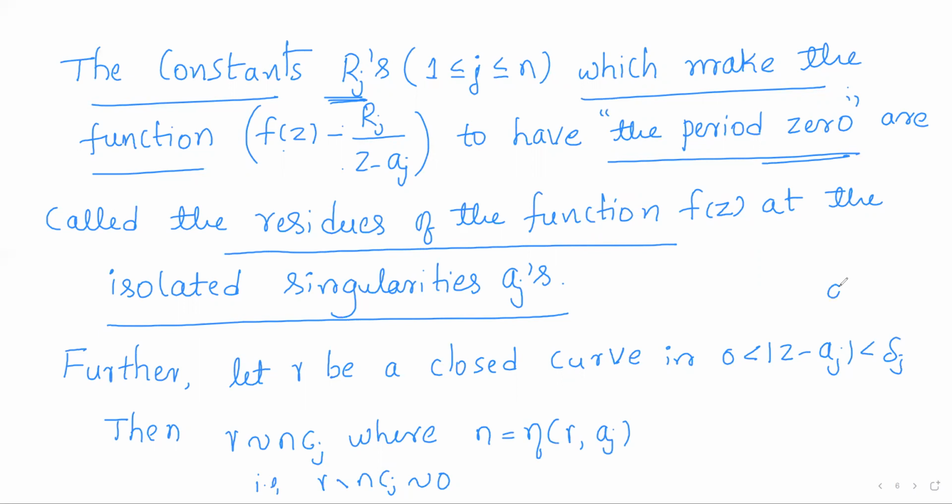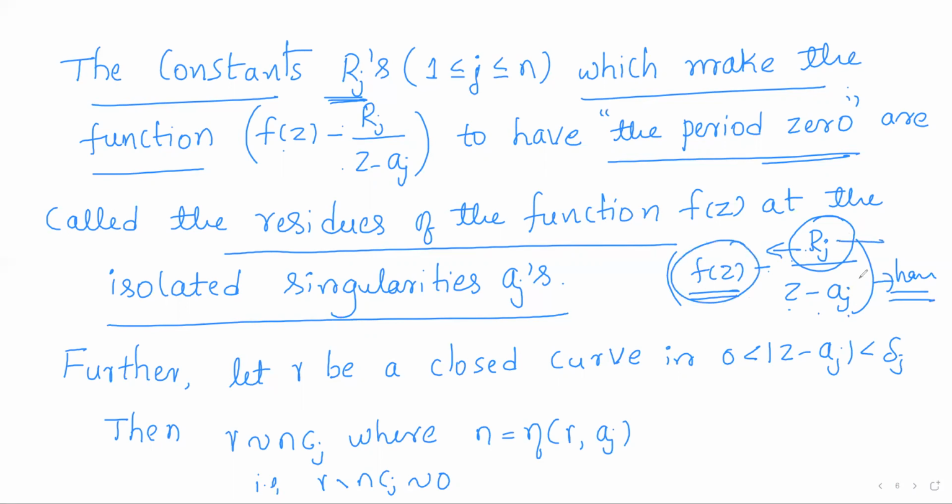So for any isolated singularity aj, the Rj which makes the function f of z minus Rj by z minus aj have the period 0 is called the residue of the function f of z at the isolated singularity aj.